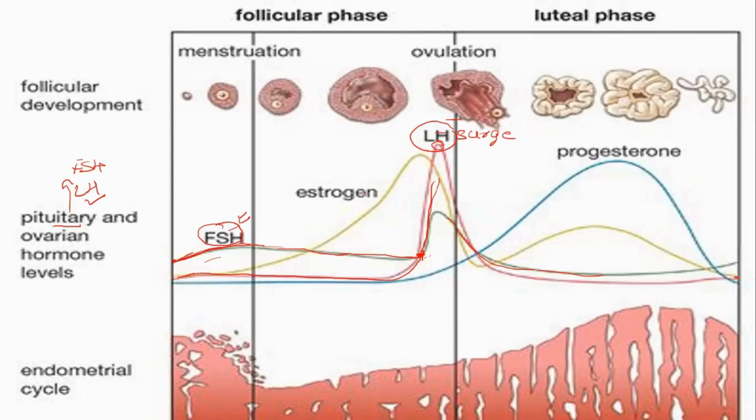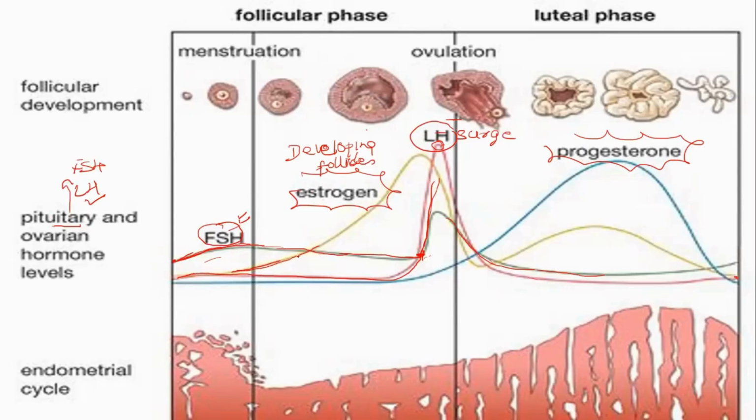Now, there are other hormones which are released, estrogen and progesterone. Now their role. Developing follicles release estrogen, which means the ovaries release estrogen. Initially the follicles were ruptured in the menstrual phase, so the graph is lower.